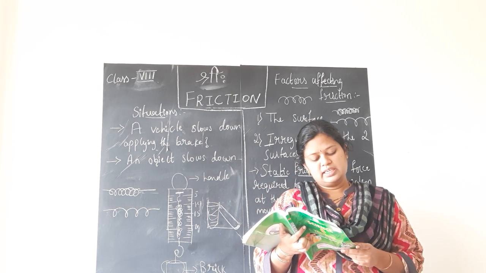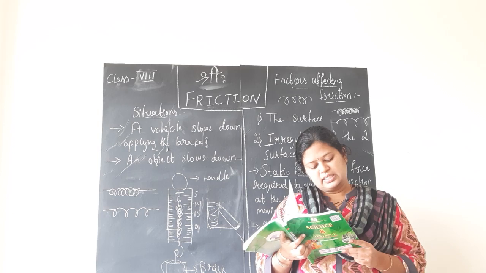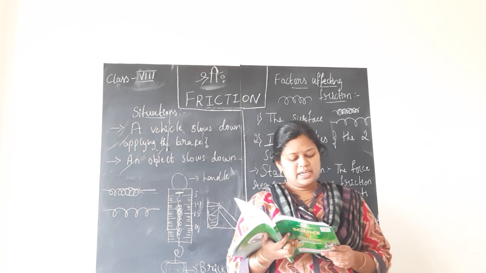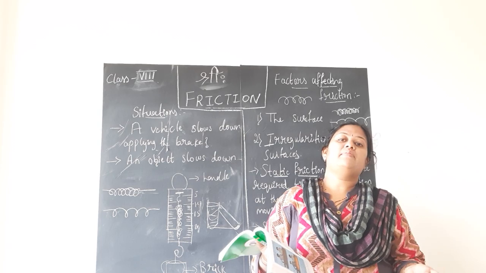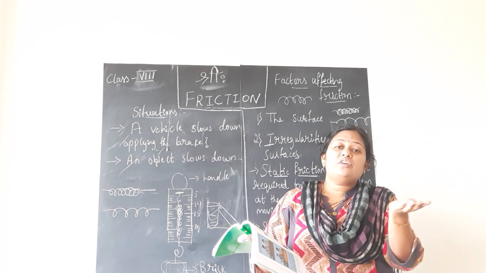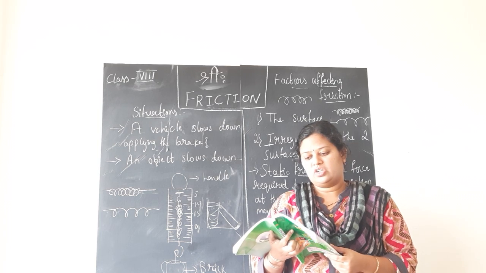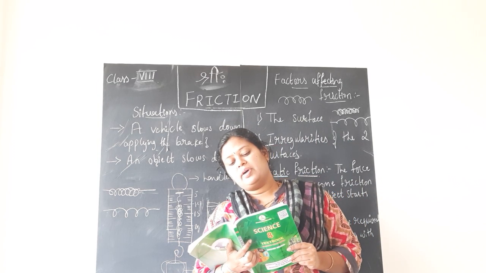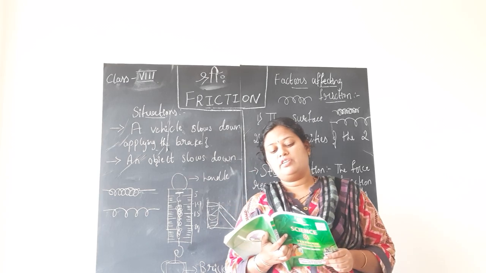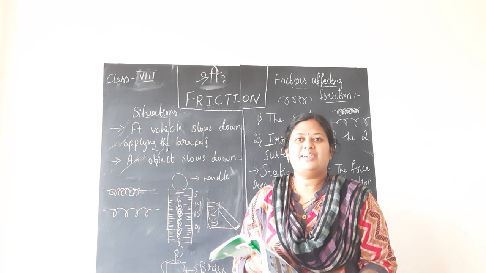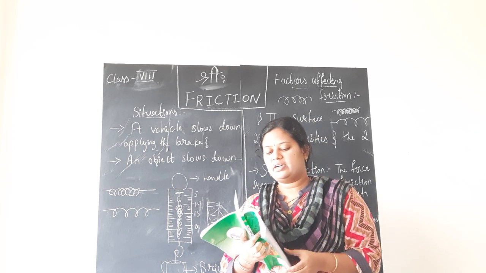In which case is the distance covered minimum? Why is the distance covered by the pencil cell different every time? Try to reason why, discuss the result. Why it is different every time means it depends on the texture of the surface, whether it is a rough surface or a smooth surface, all that matters, children. Does the distance covered depend on the nature of the surface on which the cell moves? Of course it depends on the nature of the surface, and the smooth area, rough area, all that matters, children.